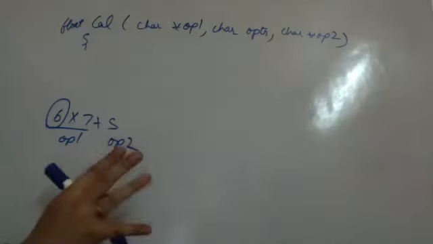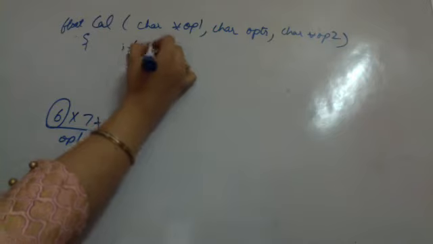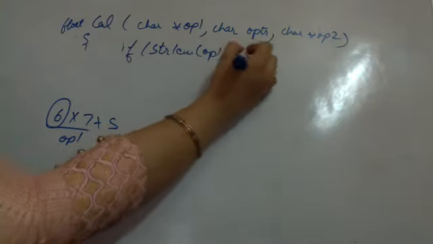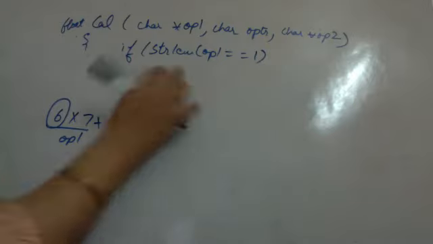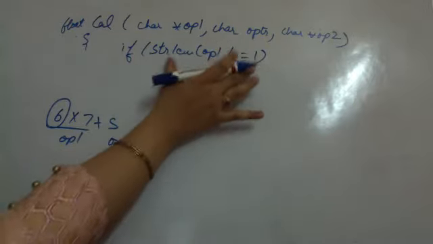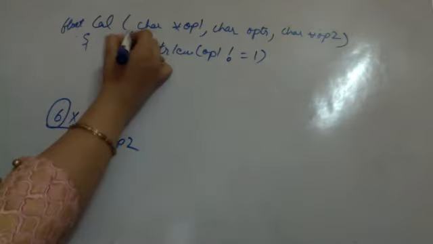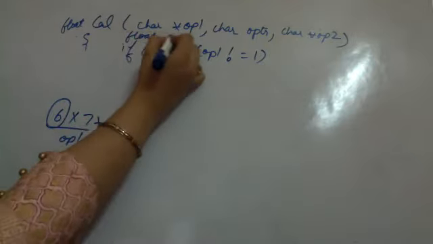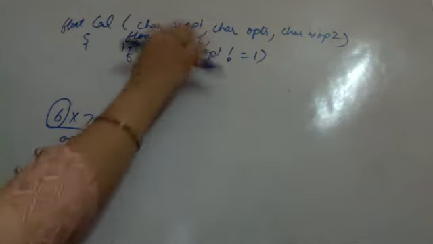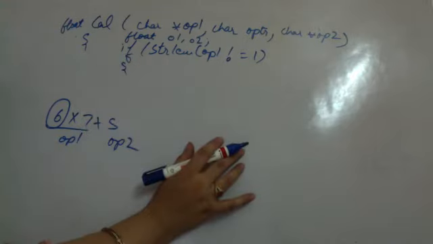So whatever is happening here, I am going to calculate the result. Here I check if the string length of operand 1 is equal to 1. If this is not equal to 1, then I have to calculate operand 1. Then let us take floats, say O1 and O2. I am just taking O1 and O2 as operand 1 and operand 2, which I have to calculate from these. Now, if it is not equal to 1, then I have to recalculate and refind.